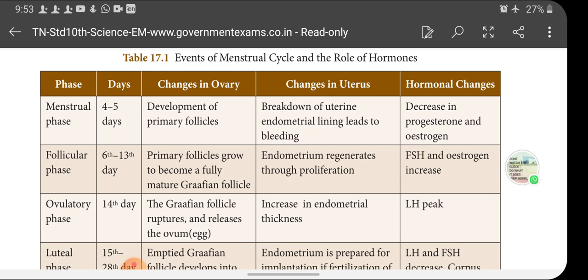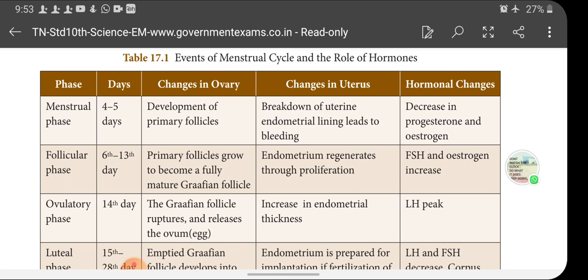In the 28 days of the cycle, the first 4 to 5 days last in the menstrual phase. What happens in the ovary during this phase? During the menstrual phase, development of primary follicles in the ovary takes place. Okay, development of primary follicles. This primary follicle develops into a mature Graafian follicle.